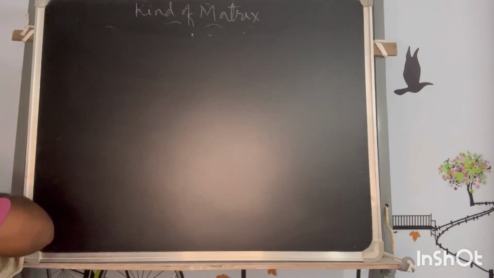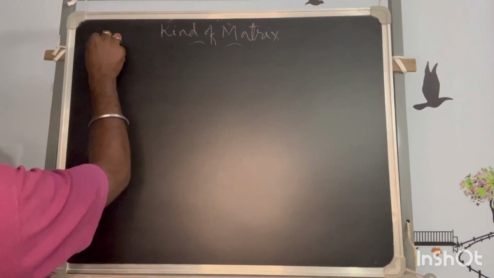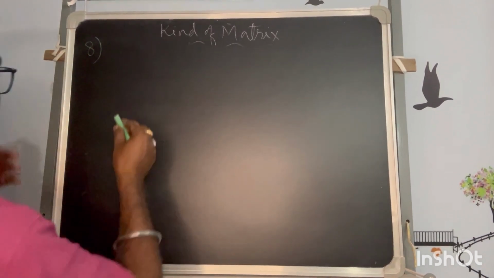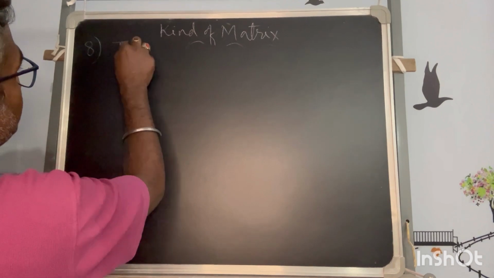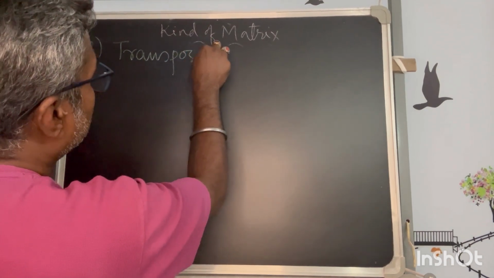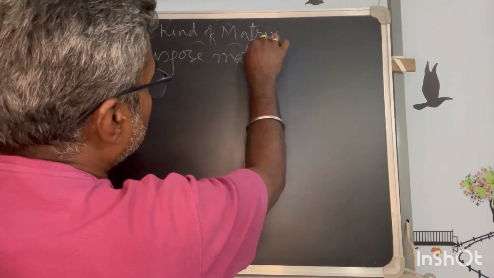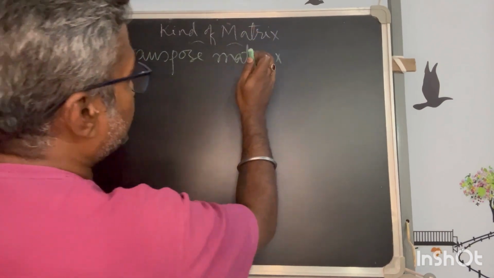Next, number 8, is the transpose matrix. What is a transpose matrix?